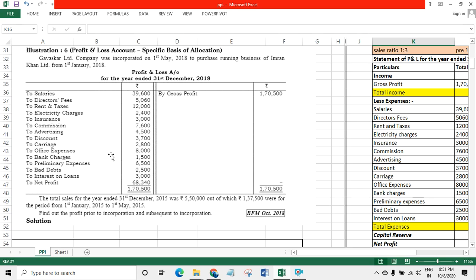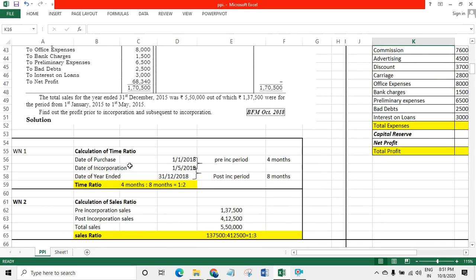So if you calculate the time ratio: date of purchase 1st Jan, date of incorporation 1st May. This is the pre-incorporation period of 4 months, and the remaining 8 months from 1st May to 31st December 2018. So 4 is to 8. 4 is to 8 means 1 is to 2. 4 ones are 4, 4 twos are 8.